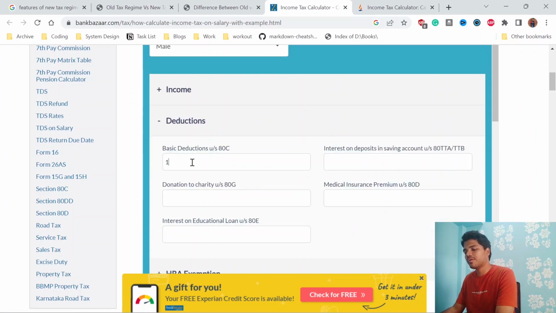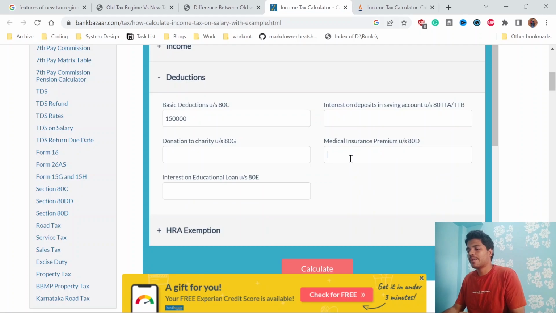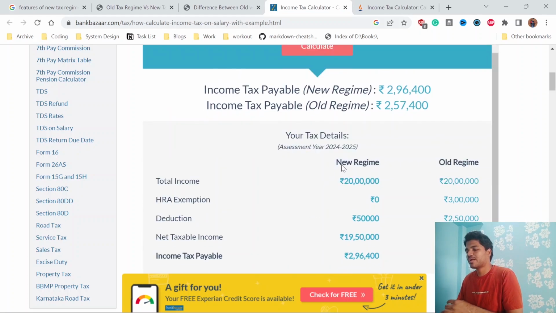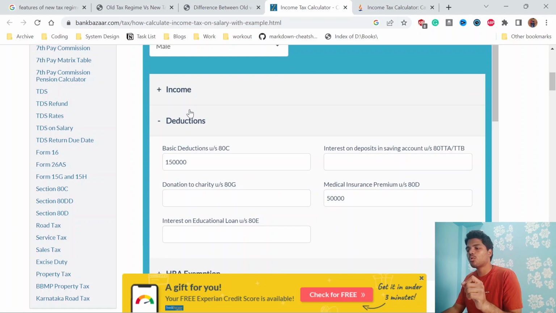Anyway, people will definitely consider 80C, because nowadays no one is without any investments for the future, like for the kids, all those things. And people are also taking medical insurance by default. So if you calculate all together, it's like 2,50,000. You're paying only 2,50,000, that too without taking a home loan.